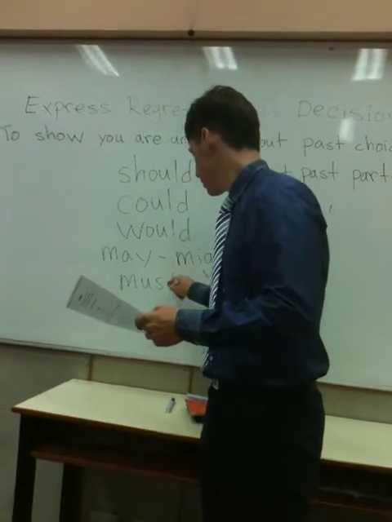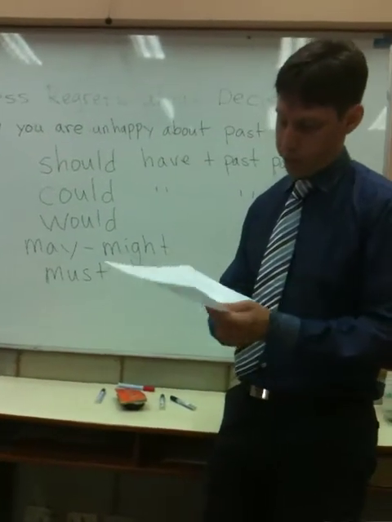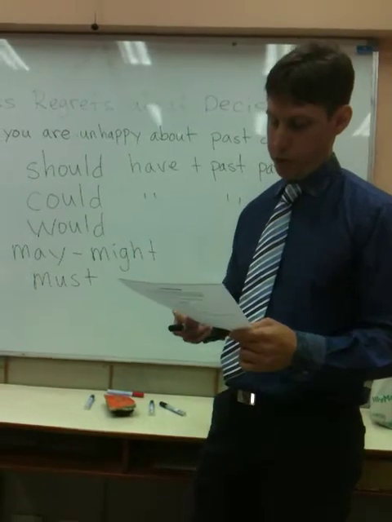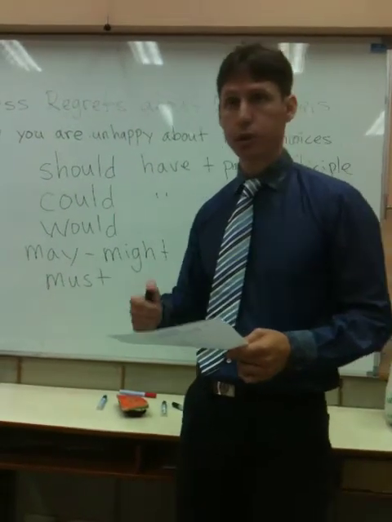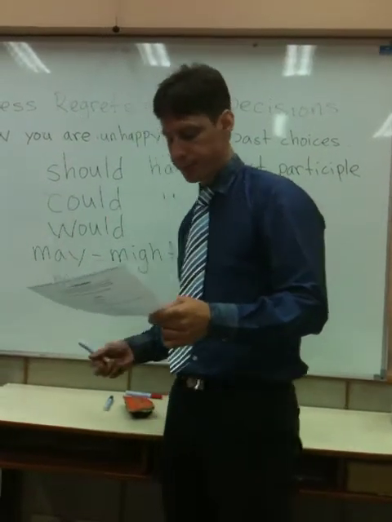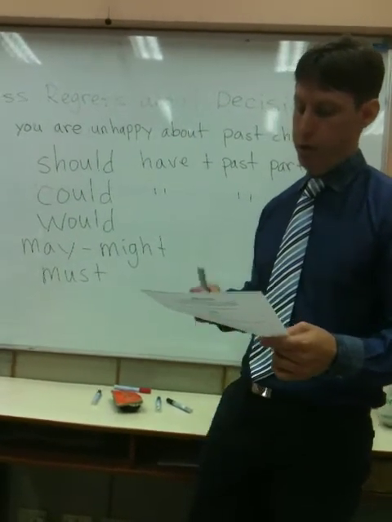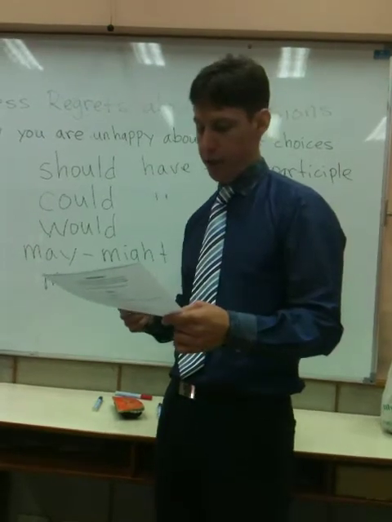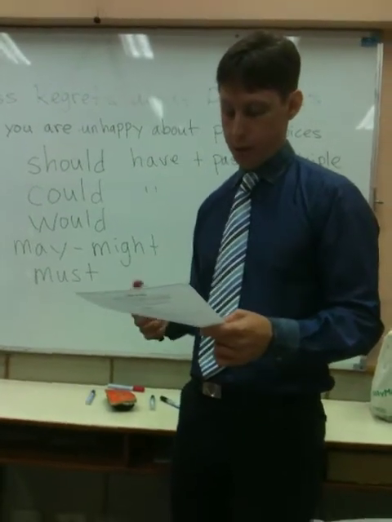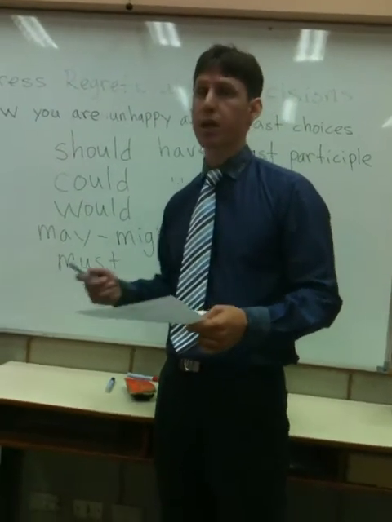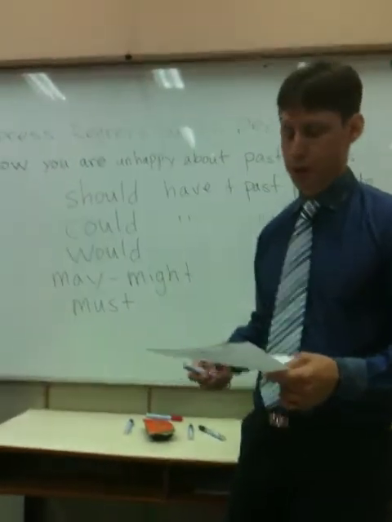Now, must is a probability. It's a past probability. This modal shows that there is a reason to believe something happened, but one is not completely sure. As an example, it's 12 o'clock. Jared left his office. I know he always goes to lunch at 12 o'clock, but I don't know for sure where he went. So the perfect modal for the situation is Jared must have gone to lunch. He must have gone to lunch.